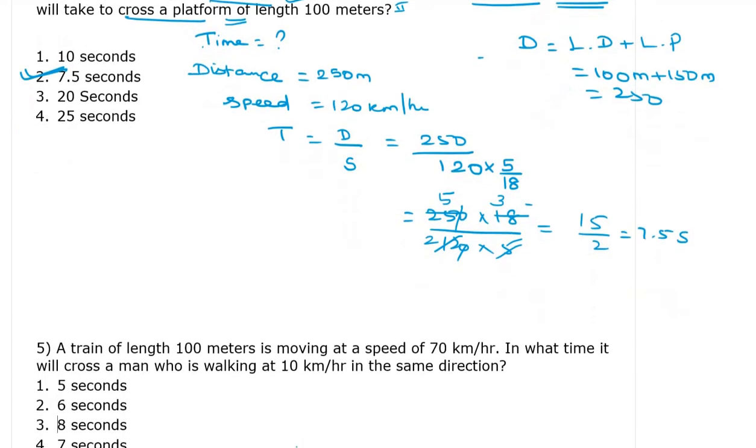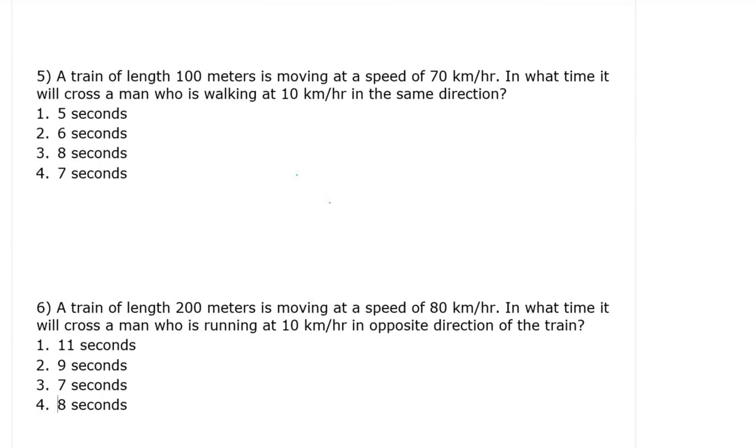Fifth one. A train of length 100 meter is moving, speed is given. What time does it take to cross a man who is walking at 10 kilometer per hour in the same direction? So this is the train moving here. So the man is also moving. Okay, that is important. The man is also moving at 10 kilometer per hour.